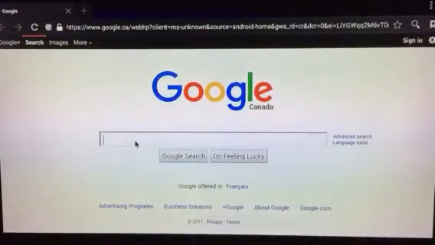And then the internet. You can access the internet here, just like you would on your iPad or phone. You can search and Google for anything and use it.